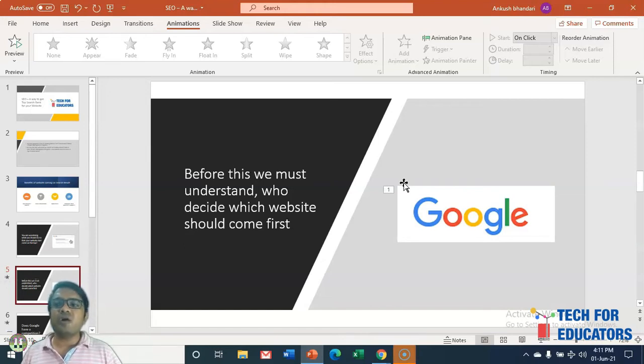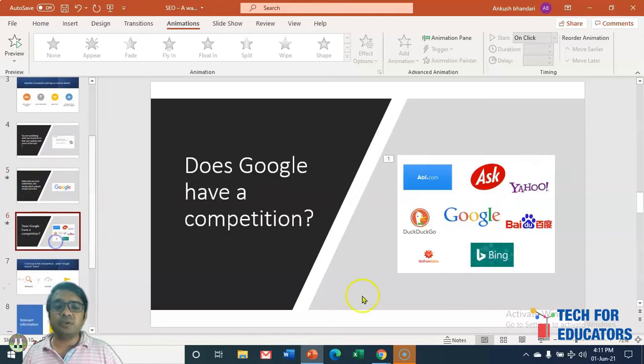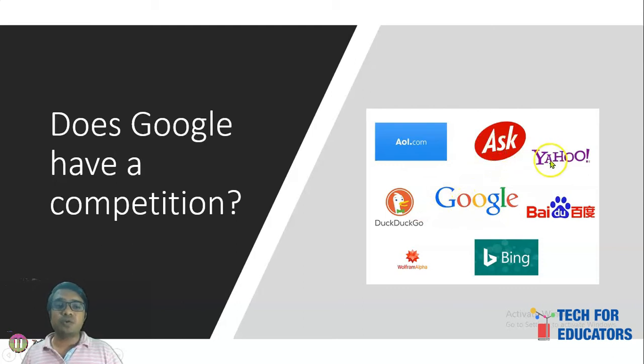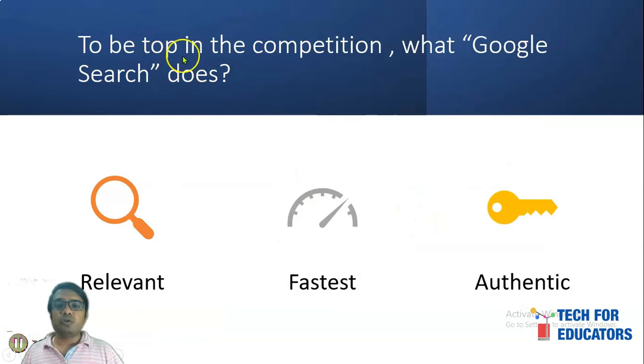First of all, we have to check that Google does have competition. Google does have competition means there are many search engines out there. Let me give you the example. Here you will see Ask is there, Yahoo is there, Bing is there, Microsoft Bing, DuckDuckGo. So it does not mean that Google does not have competition. To be on top of the competition, what does Google have to give? Google has to provide the people like us who are searching on Google with the most relevant information. Right? So these are the criteria to be on top in the competition.